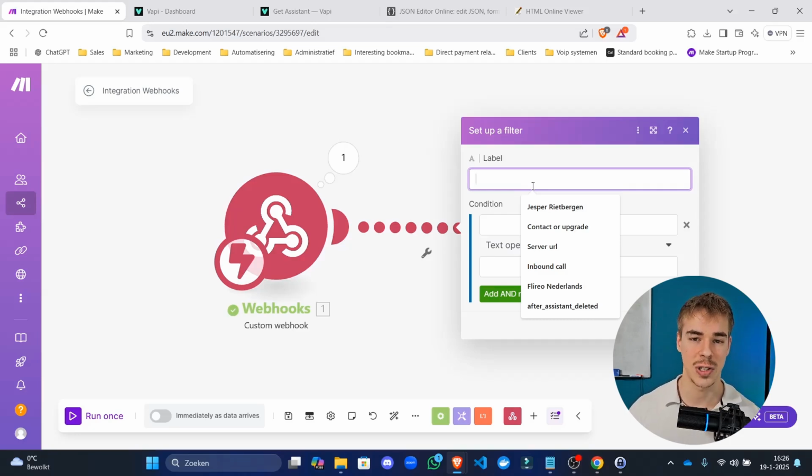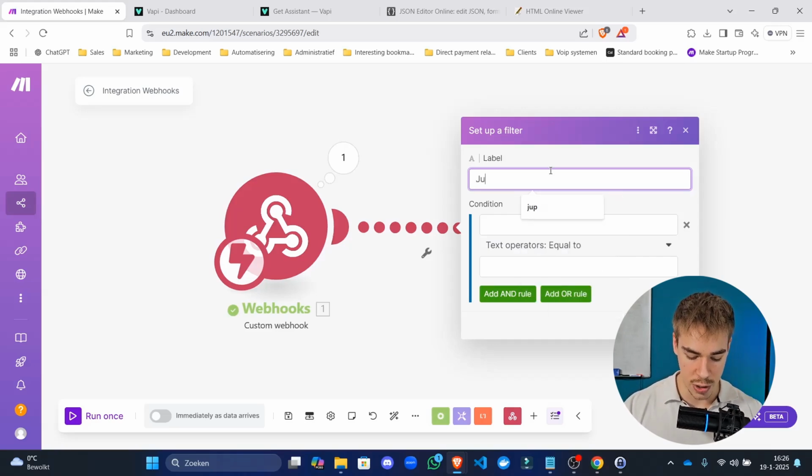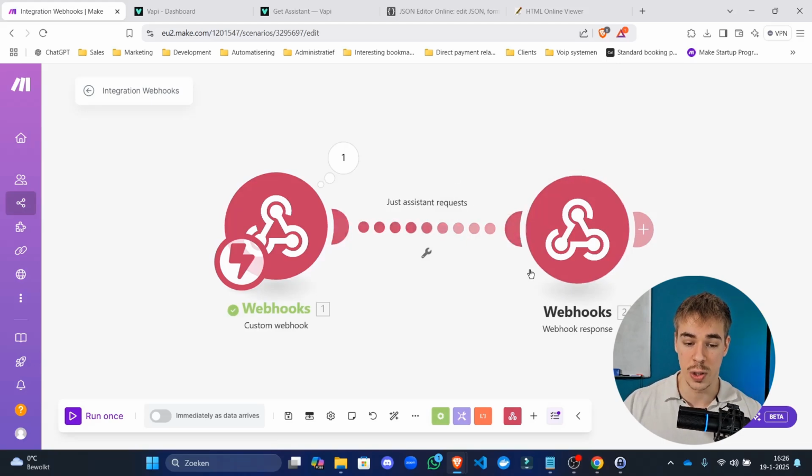And it's going to send status updates like someone picked up the phone, someone hung up the phone, someone forwarded the call, all of these things. And a tool execution was performed, or any of those things. It's going to send all kinds of messages to our server, and the only thing that we want for the purpose of this video is to be able to answer that call with a transient agent. So just assistant requests.